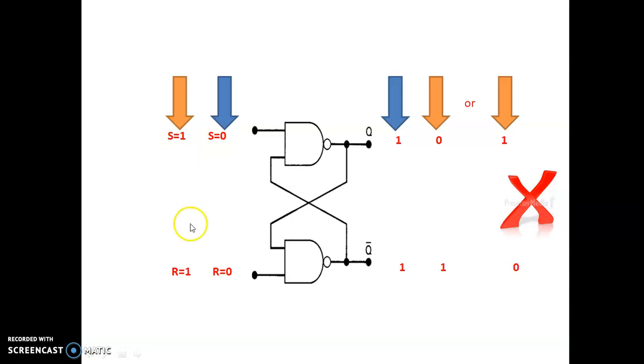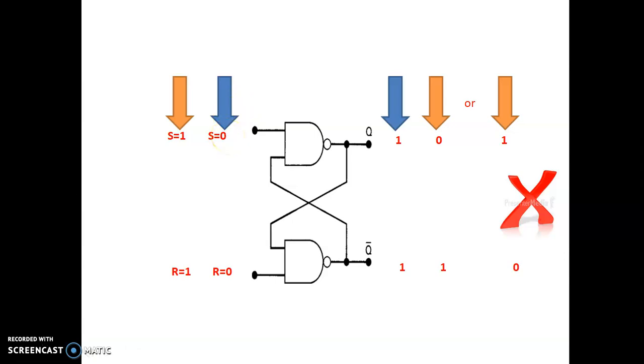Next we apply S equal to 1, R equal to 1. If this gate reacts first, you get 1, 1, and then the outputs become 0, 0, 1, 1. Otherwise, if the other gate reacts first, you get 1, 0 or 0, 1. It is not able to store the previous value 1, 1. It stores either 0, 1 or 1, 0. That's why 0, 0 is treated as an invalid case.